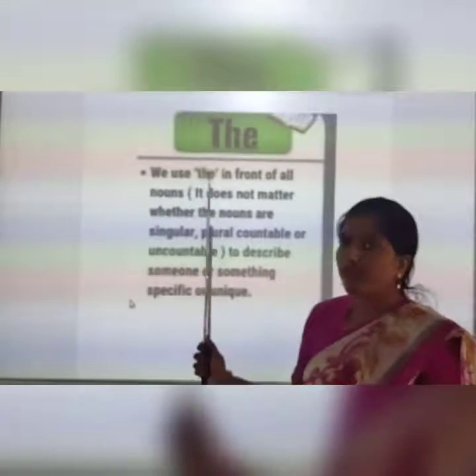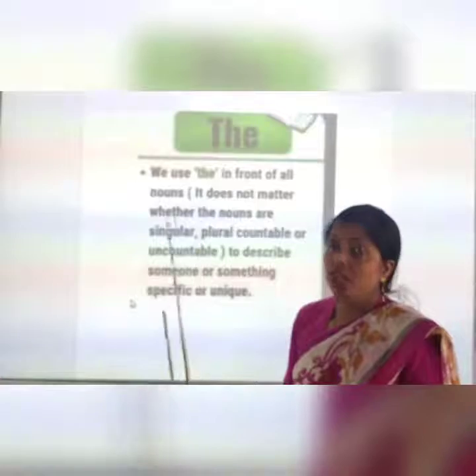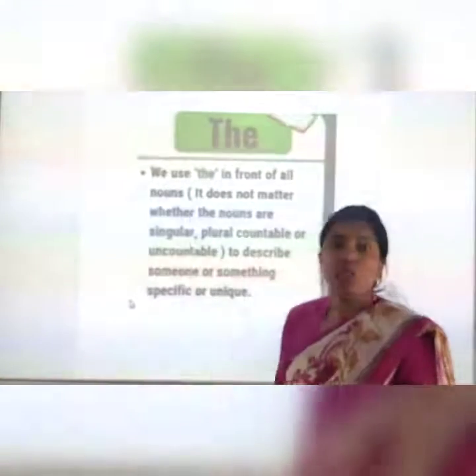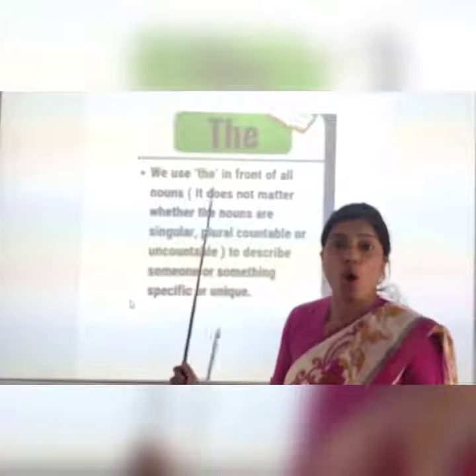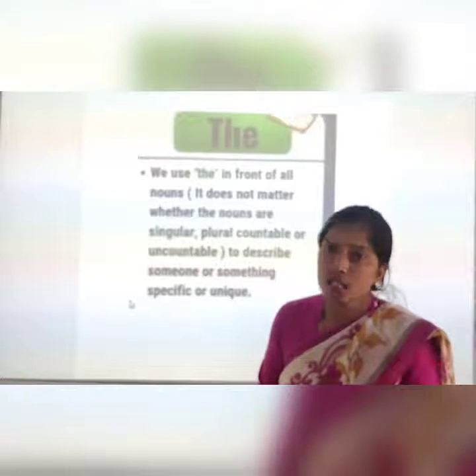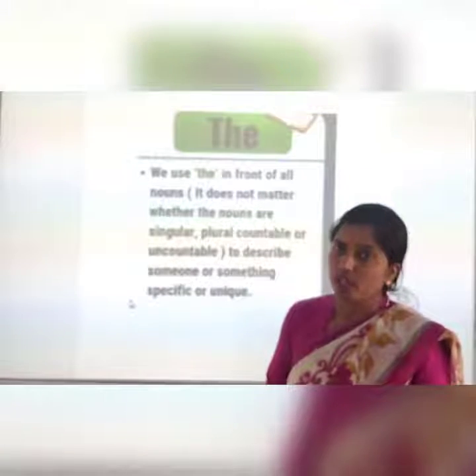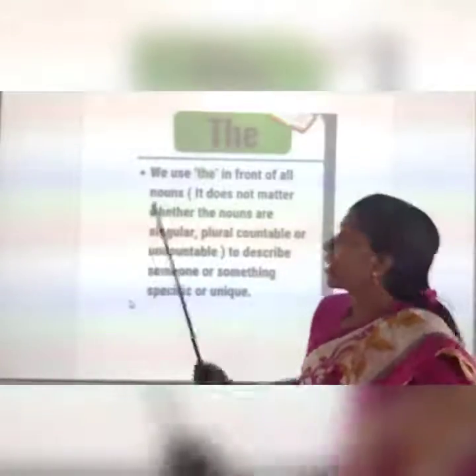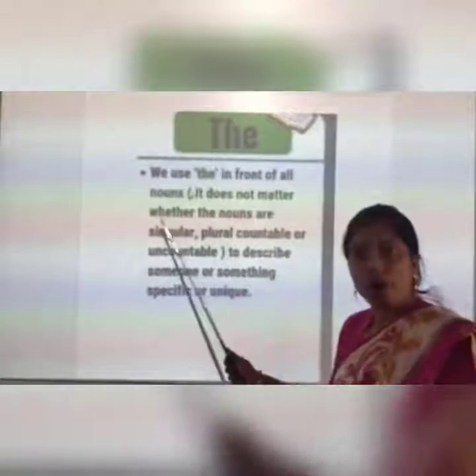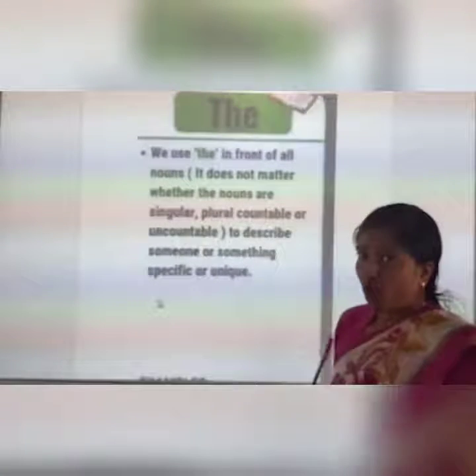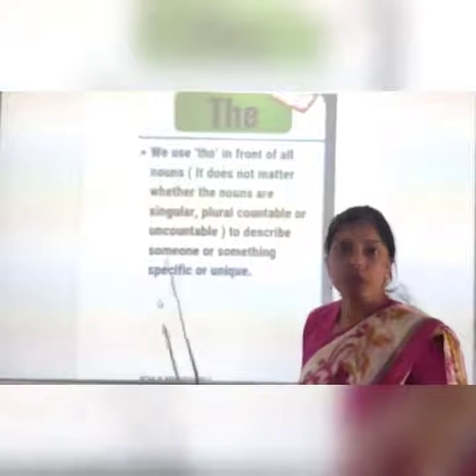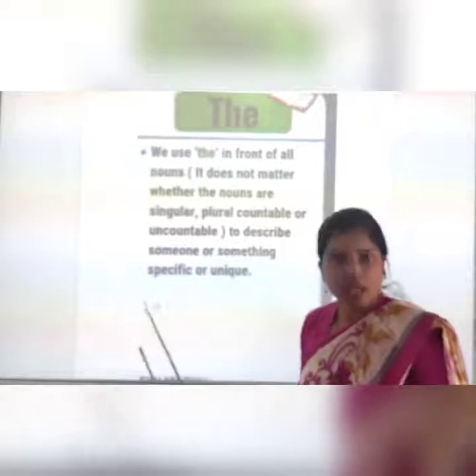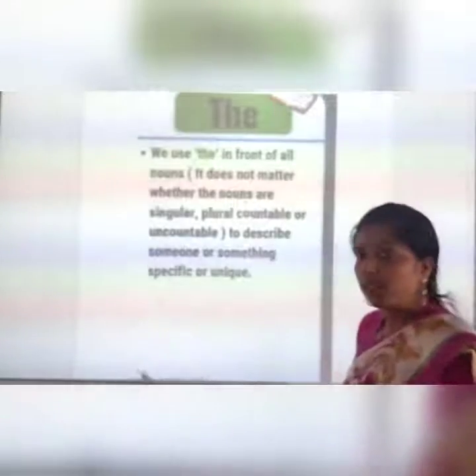Okay. Now come on the next article. The. It is a definite article. And it is very important. See, we use with the. There is no specific rule for singular or plural nouns. The is used with all types of nouns, whether it is singular, whether it is plural, whether it is countable or whether it is uncountable. We use the in front of all nouns. Is it clear? But what you have to remember, it should be specific or particular. When we are talking about a particular thing, a specific thing, unique things, then we use article the. Got it?